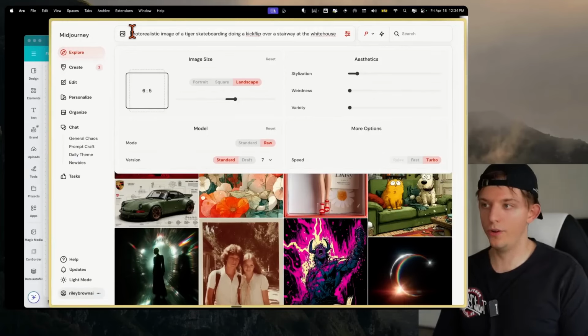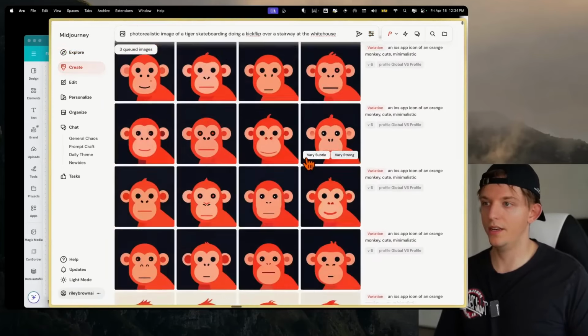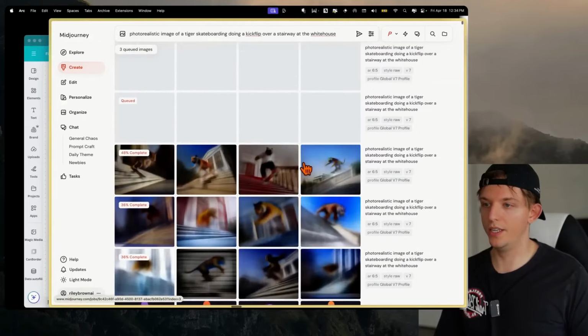And now let's create 24 versions. So command enter, command enter, command enter. And so here we can see all of the variations of this new image generating here with version 7.